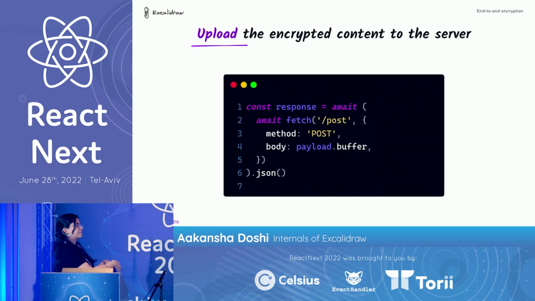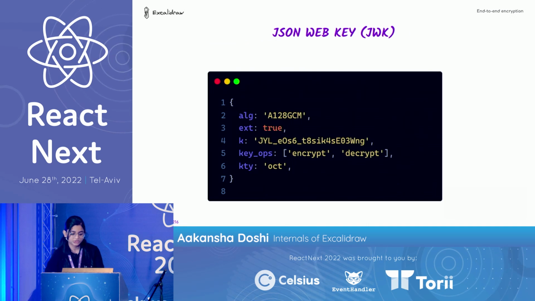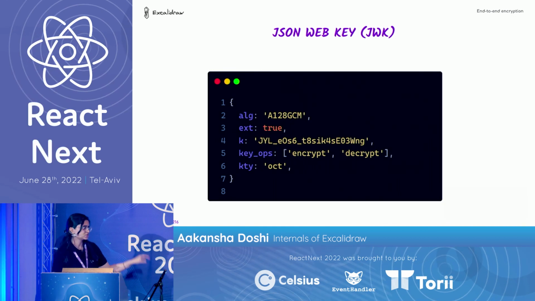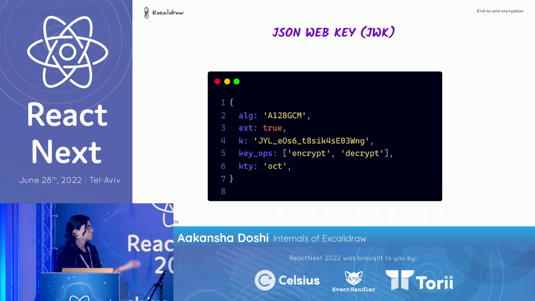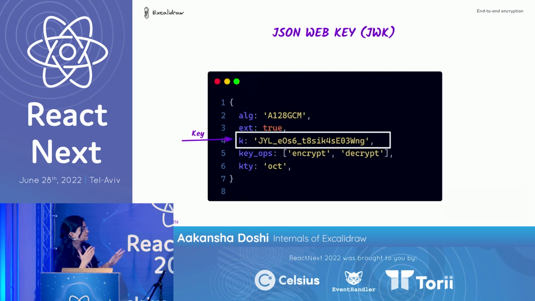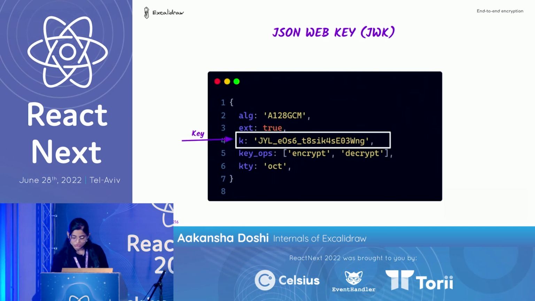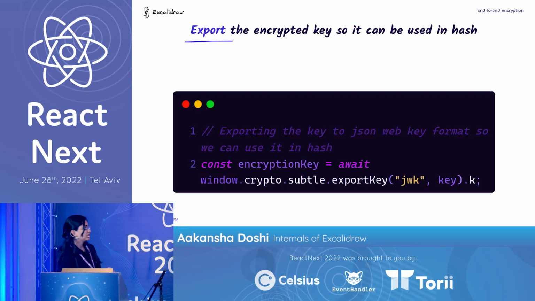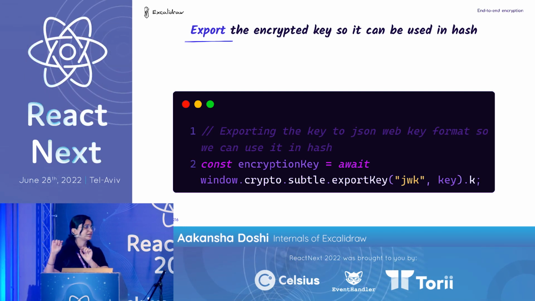As I told you earlier, we need to extract it so that it can be used in the URL. That's what we are going to do here, and for that we are going to use this JSON Web Key format. We haven't exported it yet, but this is how it will look. You have the algorithm, you have the extractable parameter, and this k is the most important part. This is the key in string format, which you can actually use in the URL. Now that you know the JSON Web Key format, let's look at how the API looks. We are just going to run the exportKey API over it, and we are just extracting that k parameter because that's what we need.